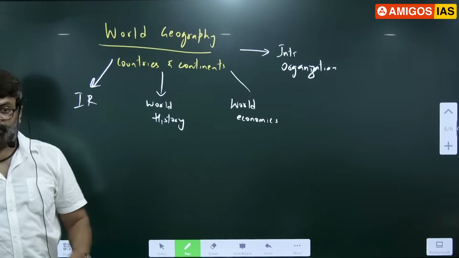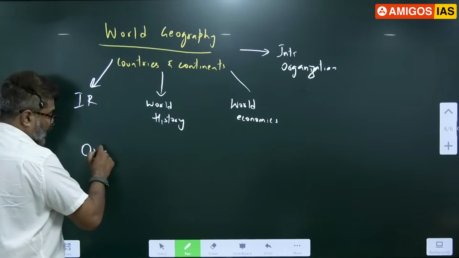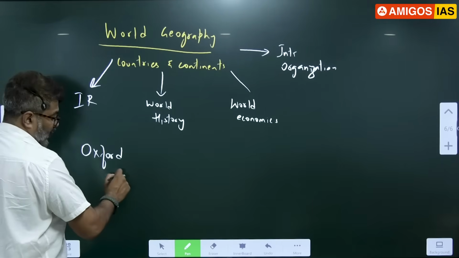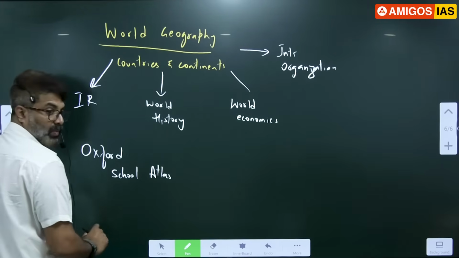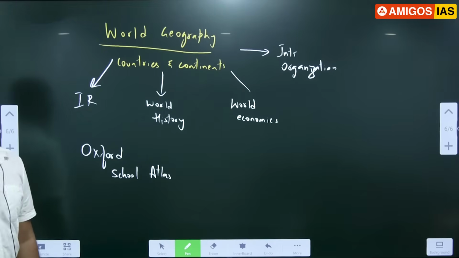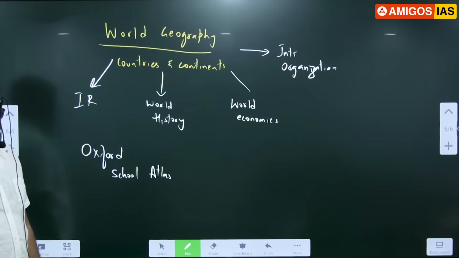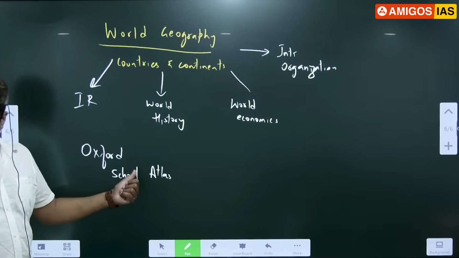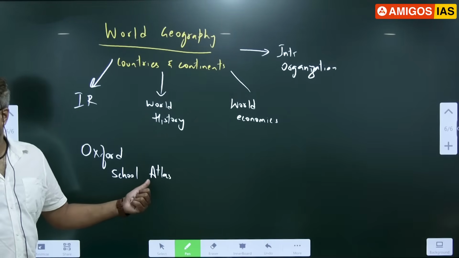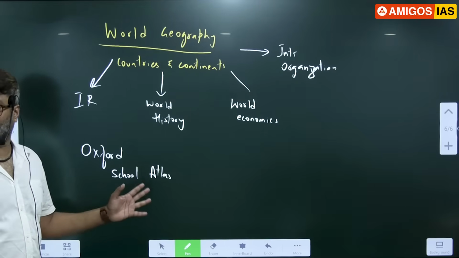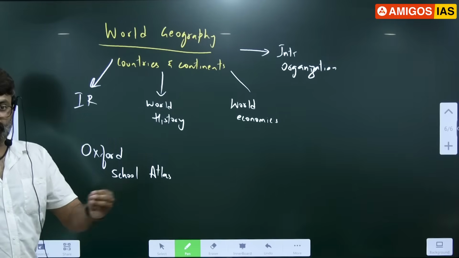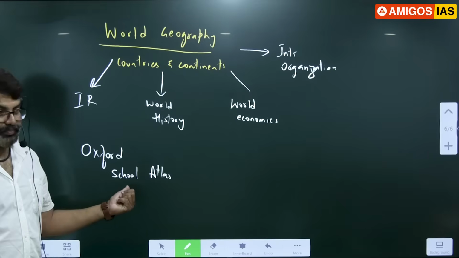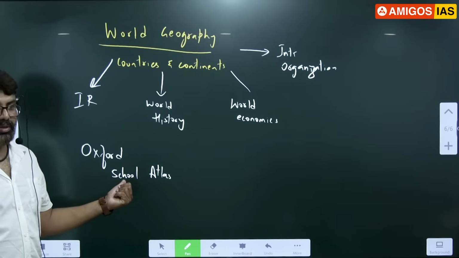So please buy one atlas, preferably Oxford School Atlas. You have to bring it to the class. One atlas is compulsory, because in every class I will be showing you the places. Without an atlas we can't complete or start geography. If you don't have an atlas today, fine, but tomorrow it is compulsory. If you can't buy one, please borrow it from your friends for the first week or two. Otherwise, I will not be able to cover it.